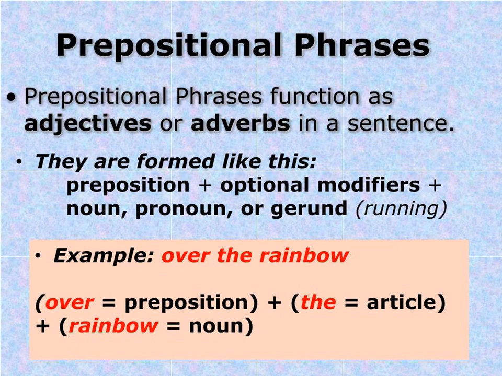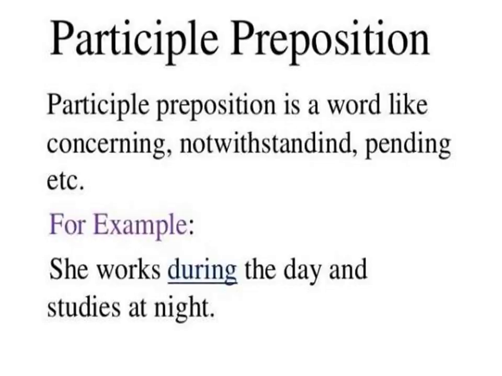Then we have prepositional phrases which act as adjectives or adverbs. For example, over the rainbow, and they are formed with this process: preposition, then modifier, then any noun, pronoun or gerund. Then we have participle prepositions. Participle prepositions are words like concerning, notwithstanding and pending. For example, she works during the day, studies at night. The participle describes the time. So they are participle prepositions.